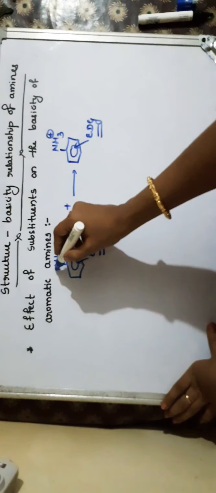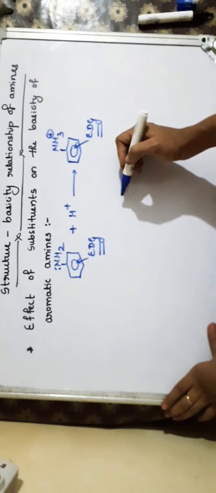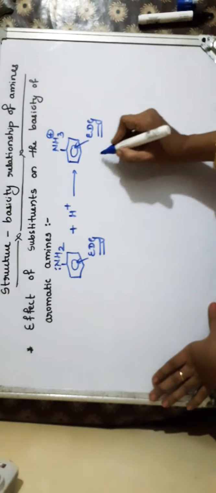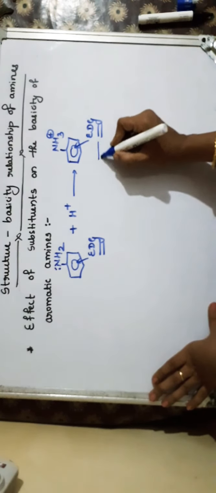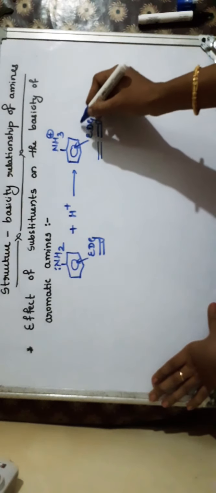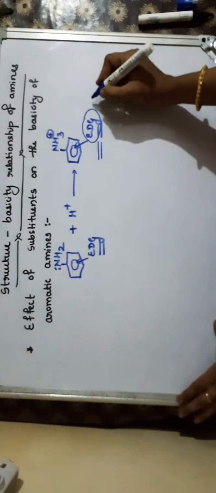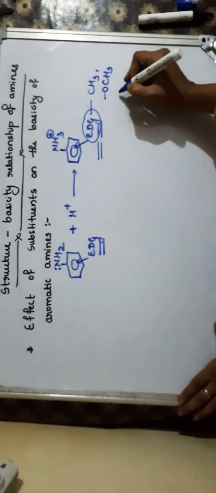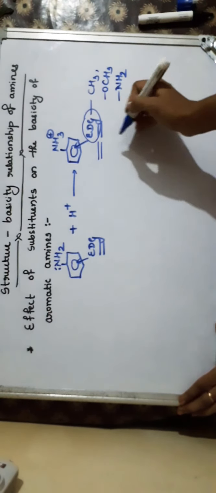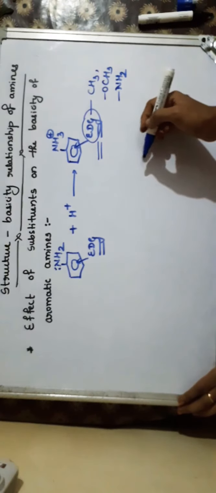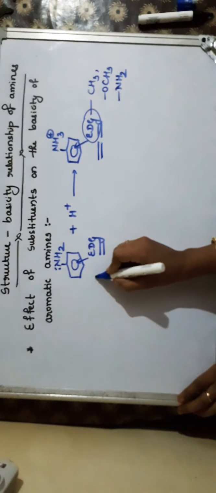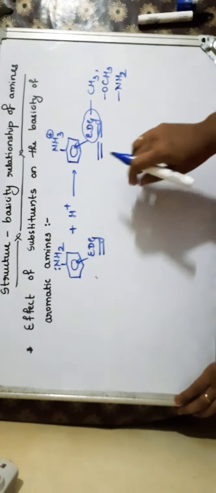For that reason, the availability of the lone pair of electrons on nitrogen is comparatively increased, so that it stabilizes the formed conjugate acid. That is, these cations are stabilized because of these electron releasing groups. The electron releasing groups may be a CH3 alkyl group, or a methoxy group, or NH2. Such groups are electron donating groups. When they are attached to aniline, they stabilize this conjugate acid and make the substituted aniline a stronger base compared to aniline.